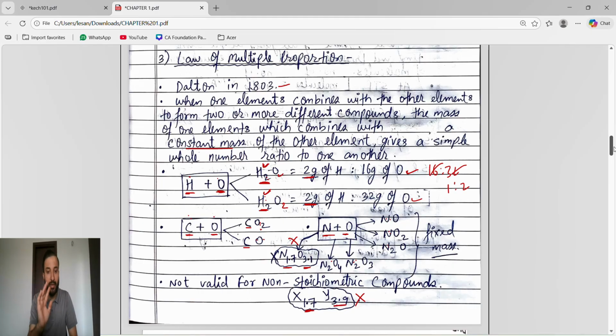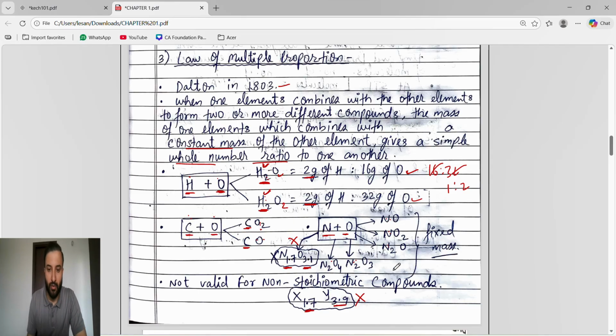In that, one element should have a constant mass, and the mass of the other element keeps on changing. It is not valid for this type of non-stoichiometric compound. It means the ratio should be a whole number ratio. If it is in fraction or decimal form, it is not the law of multiple proportion. We want a whole number ratio.